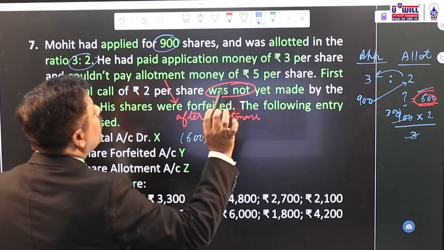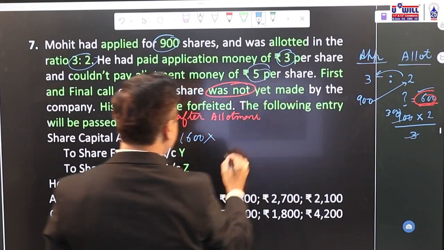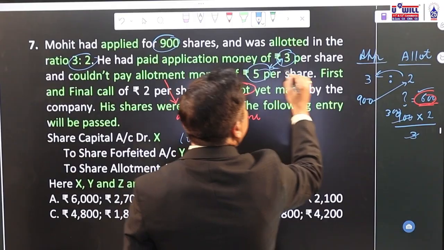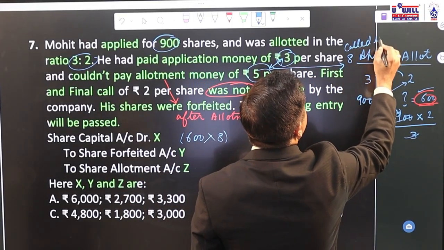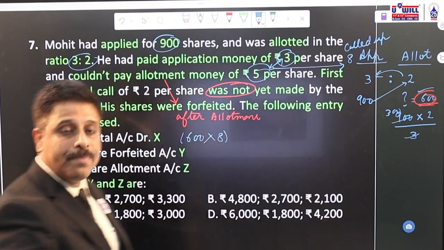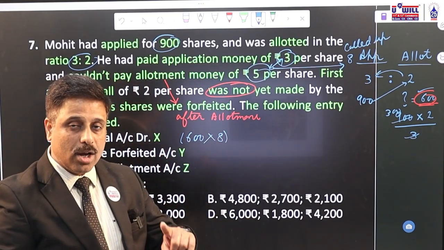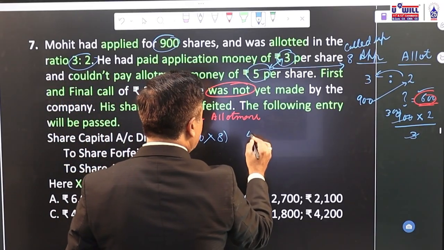Now, how much has the company called up? Application of 3 plus allotment of 5, 8 rupees. Share capital account we have to debit with called up capital of 8 rupees. So 600 into 8, we will debit it with 4,800.